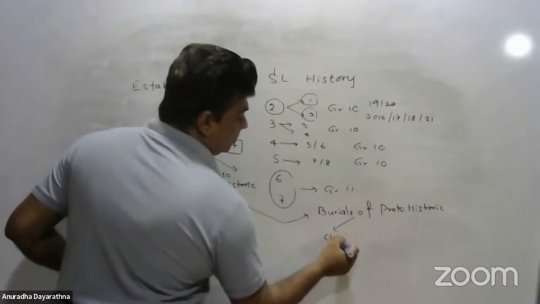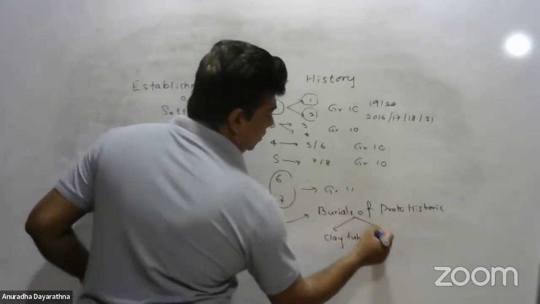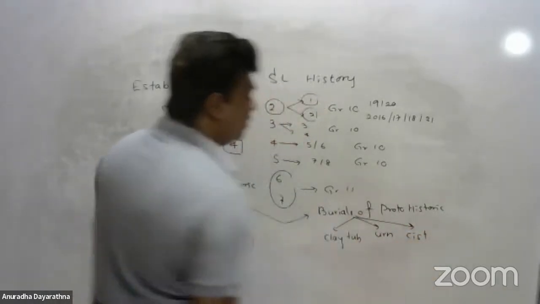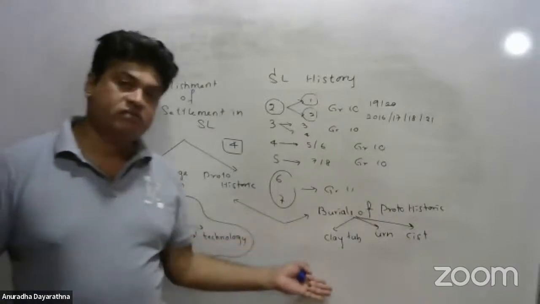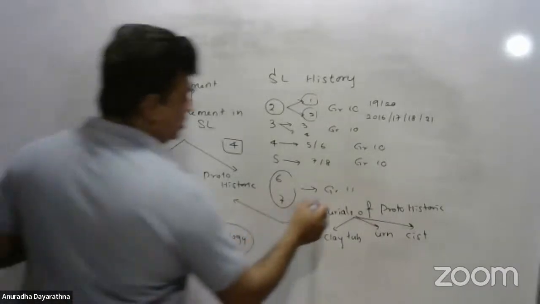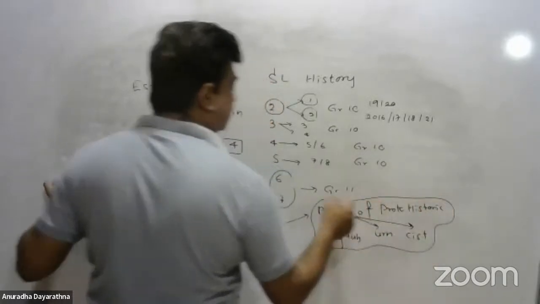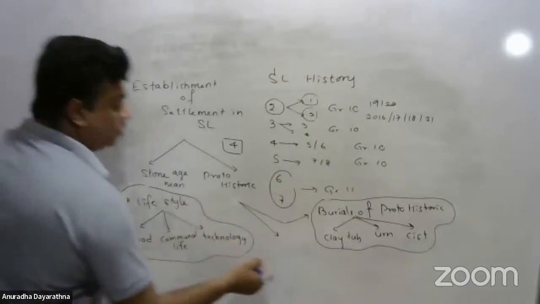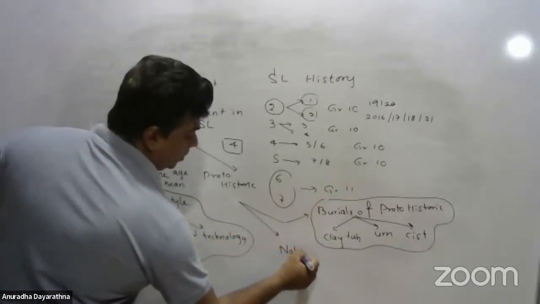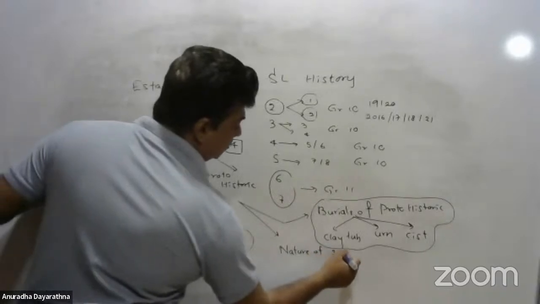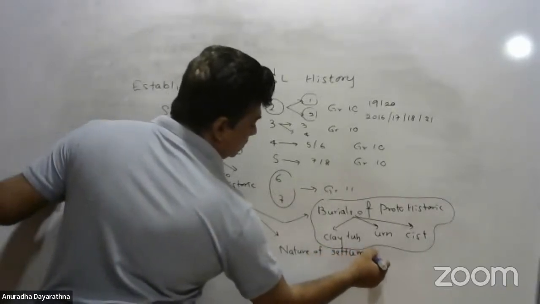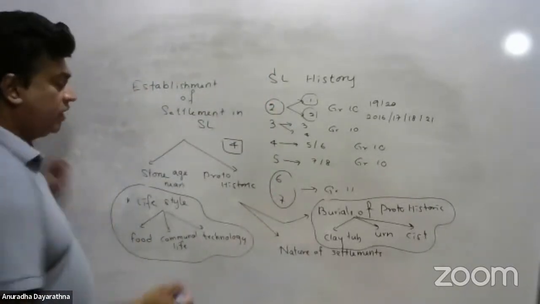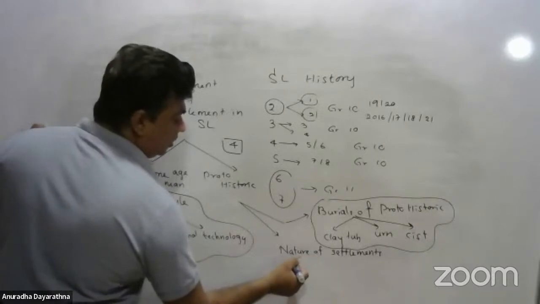That is pit, urn, and cyst burials. We have explained these three types of burials in paragraphs. So that is the second question that can be given from this lesson. What is the third question? The third one is about the nature of settlements of this proto-historic man. This nature of settlements can be divided into three.